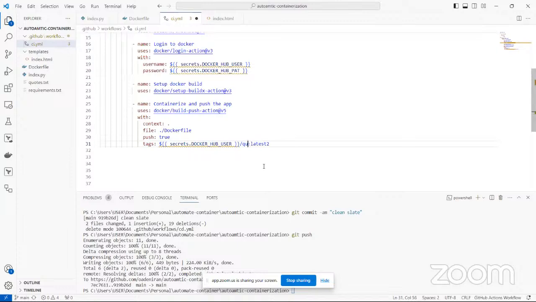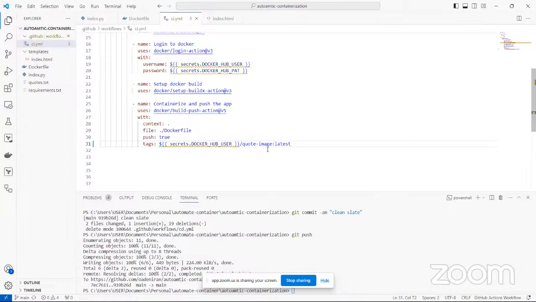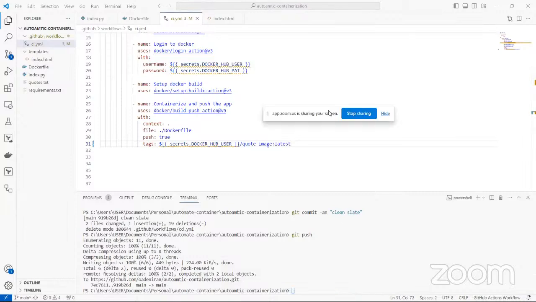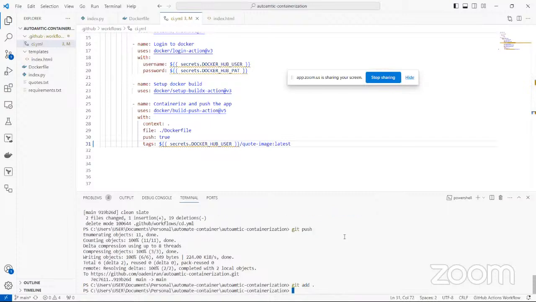So let me name it quotes image latest. Let me save it. So let me see if that will cause it to work. Change image name.